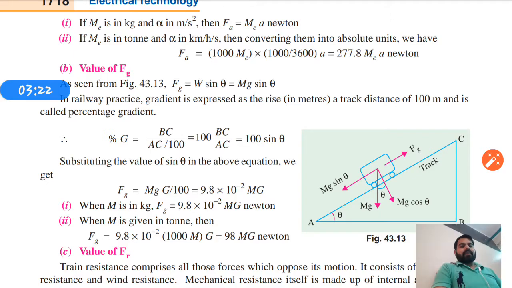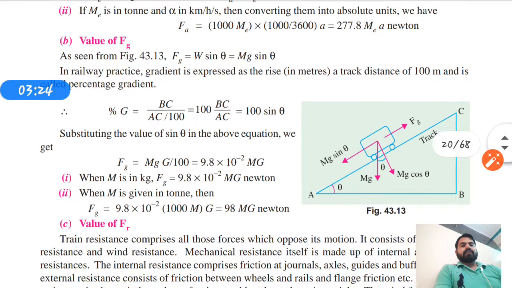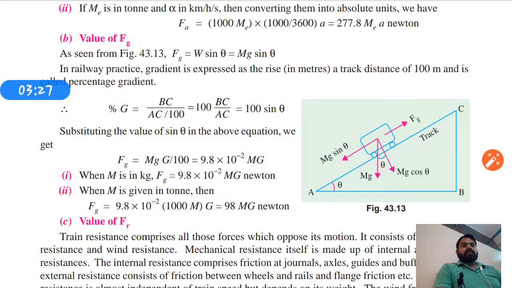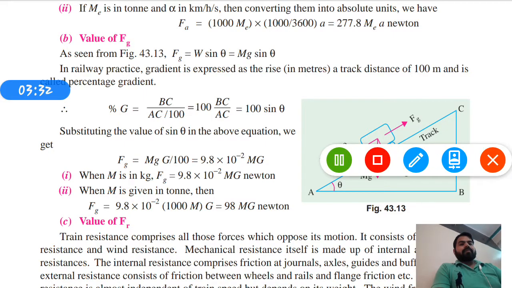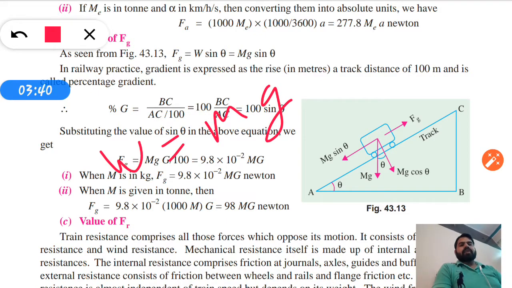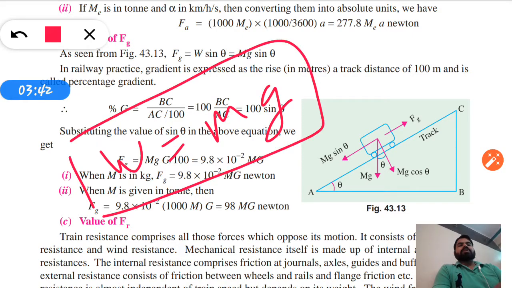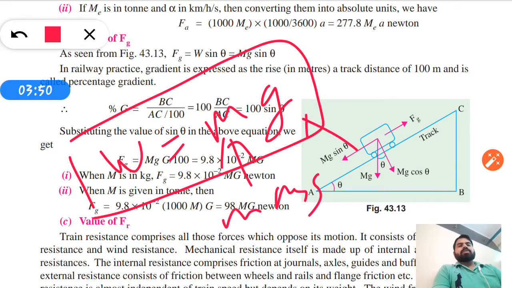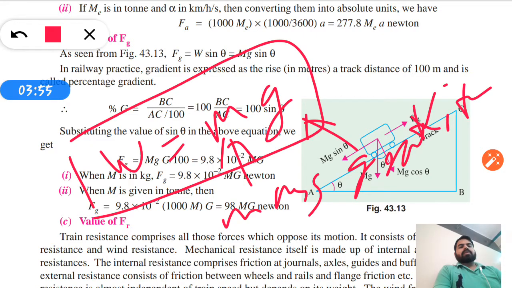Okay, the value of Fg: you can see figure 43.13. As we know that W equals mg, we are all familiar with this expression, where m is the mass and g is the gravitational acceleration.